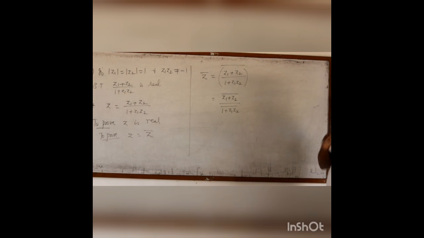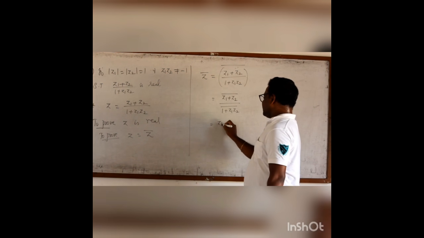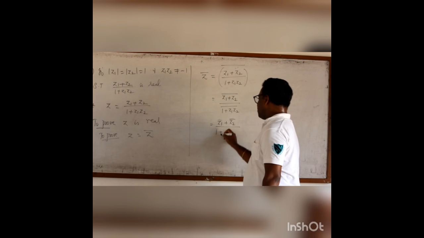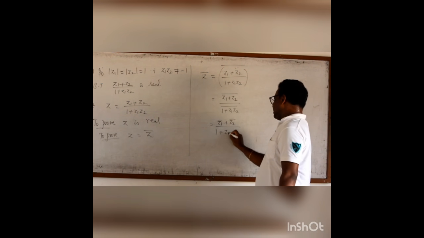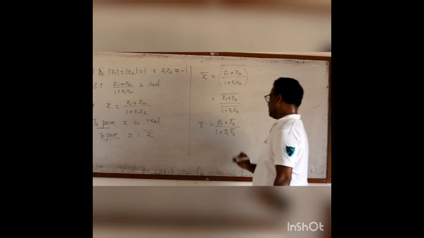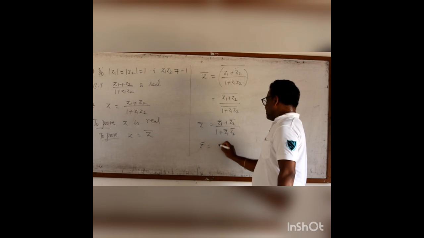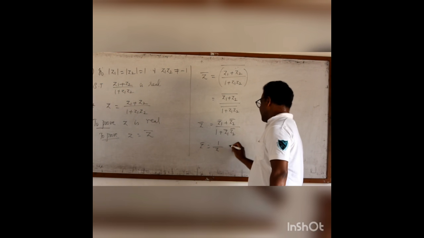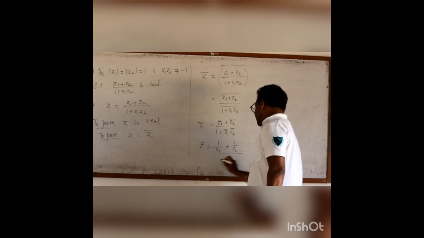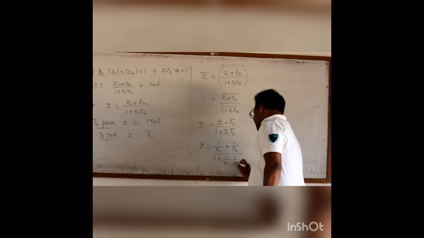That is, conjugate to the numerator separately and for the denominator separately, since in conjugate, even if it is a sum, we can have separate conjugates. Here the 1 is a real number, it doesn't have any conjugate, so Z1 bar Z2 bar. But we know that Z1 bar is 1 by Z1, so it is (1 by Z1 plus 1 by Z2) by (1 plus 1 by Z1 into 1 by Z2).